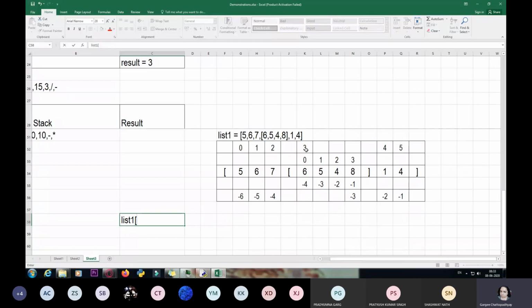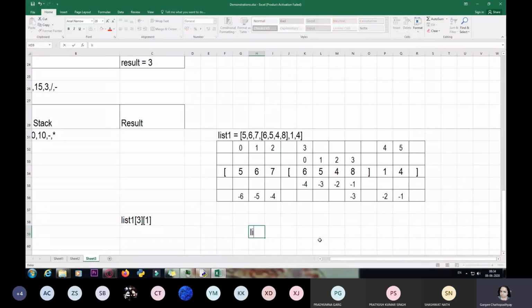Because I've started the indexing from 0, and 0, 1, 2, 3, that is first, second, third, and fourth. So I am going to take up 3 over here, and 5 falls as the second element of the sublist. So I'm going to take its index, that is 1. So this is list 1, 3 and 1.